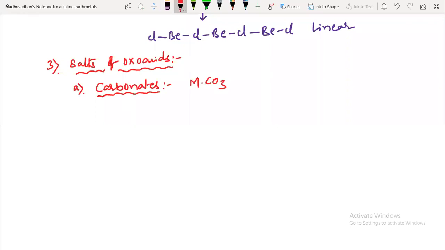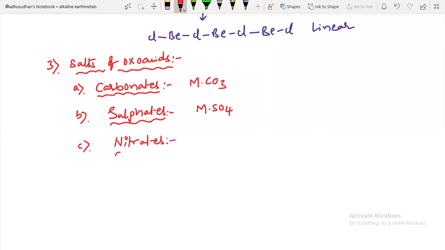Here, I'll discuss all the things at a time. Next, sulfates. What is the general formula of sulfates? MSO4, metal sulfates. Third one, their nitrates. M(NO3)2 type metal nitrates.